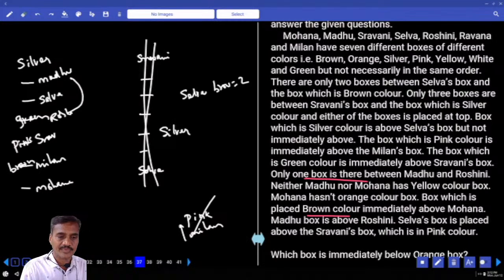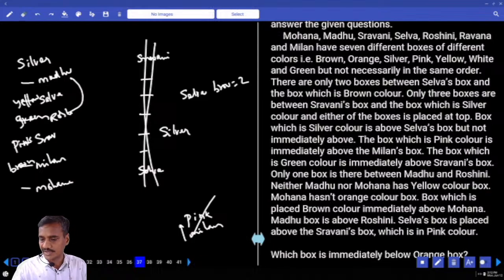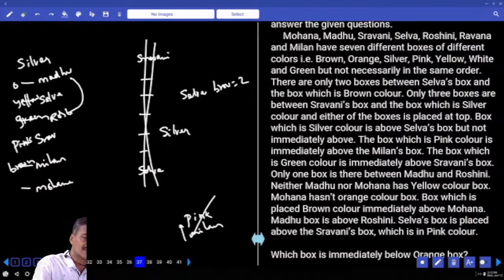And Mohana yellow, and yellow is ruled out for this Mohana, isn't it? And next one, yellow is ruled out for whom? Neither Madhu nor Mohana. And Selva must have yellow color. If Selva is having yellow color, then any other information regarding the next? Now there are two colors, orange. Now Mohana does not have orange color. Mohana orange color is ruled out, and Madhu must have orange color. Now if Madhu is having orange color, the color that is left over is white.